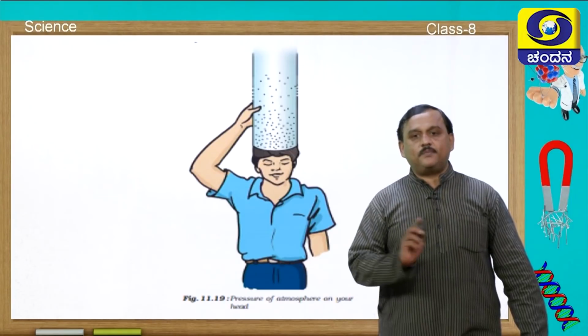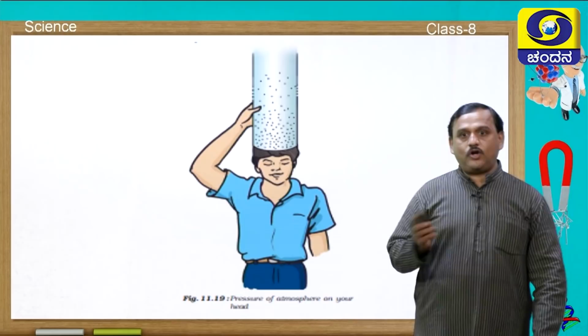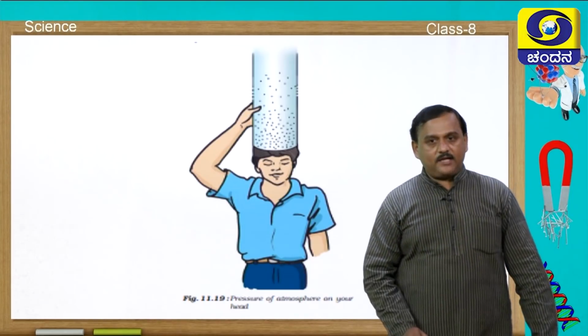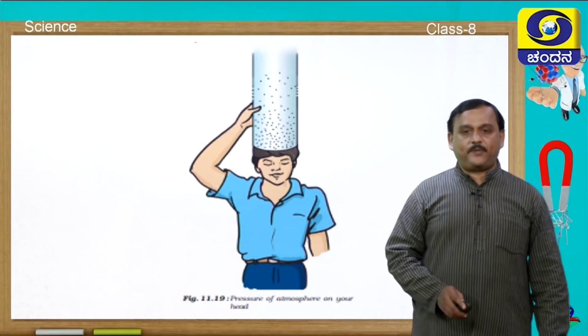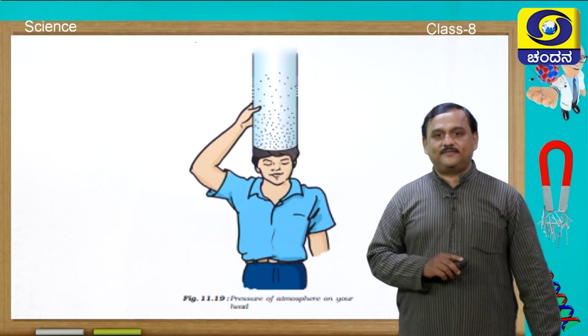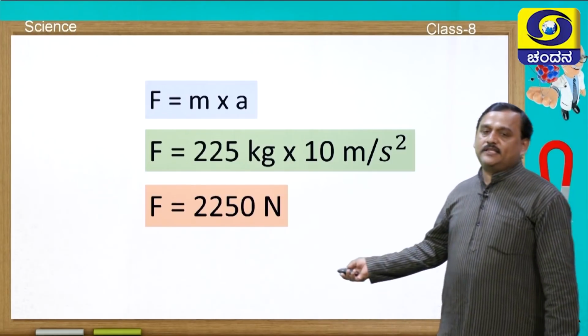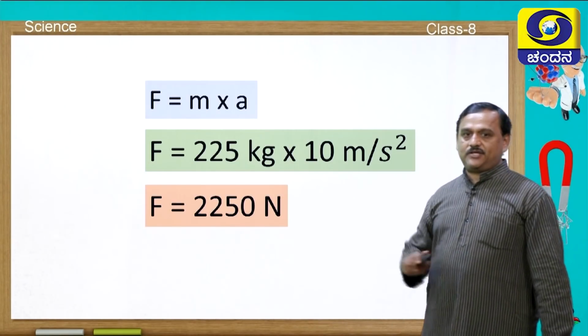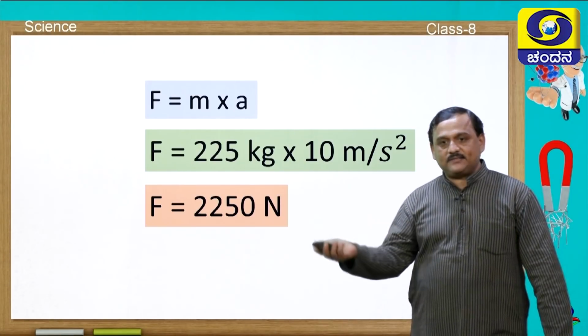But this atmospheric pressure is very important, without which we cannot perform many other activities. Let us calculate how much atmospheric pressure acts on our head. Shall we do that? We know force is mass times acceleration, because force accelerates the body.